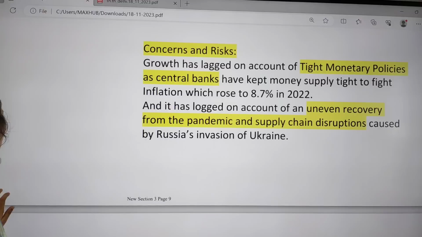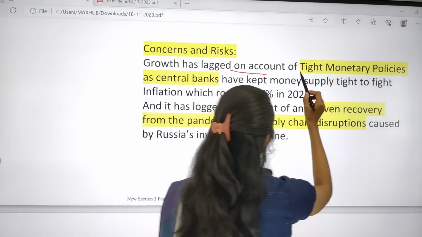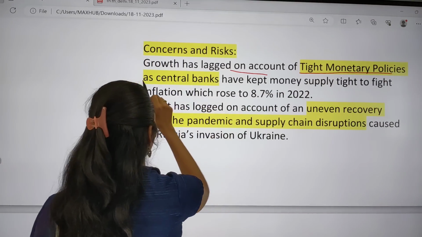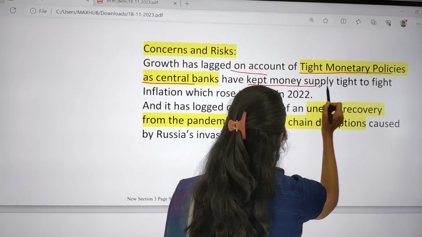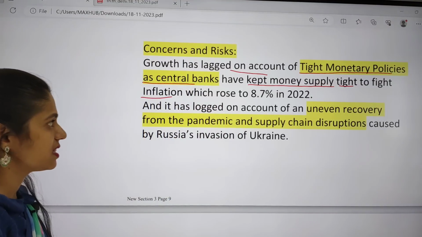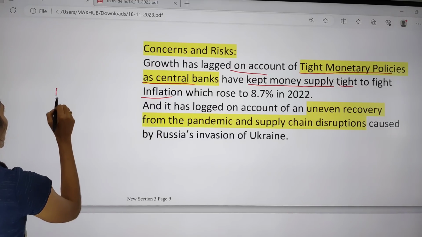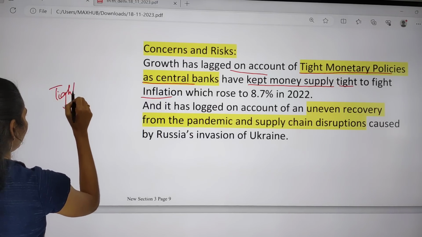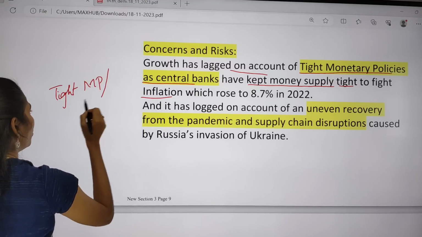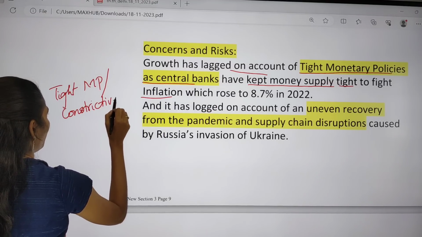And what are the concerns and the risks? Growth has lagged on account of tight monetary policies, as central banks have kept money supply tight to fight inflation. Yes, we have to focus on this tight monetary policy. Tight monetary policy is also called constrictive monetary policy.